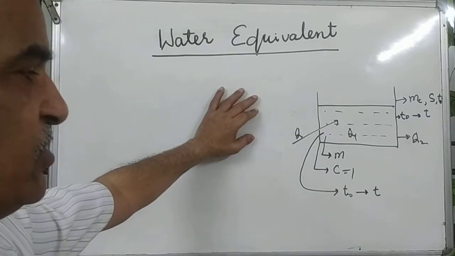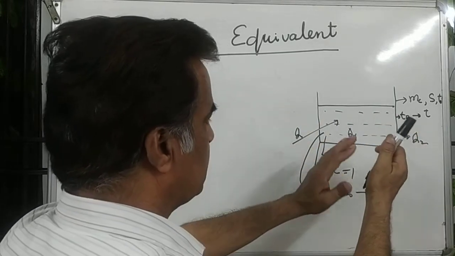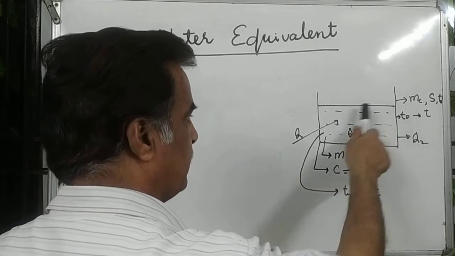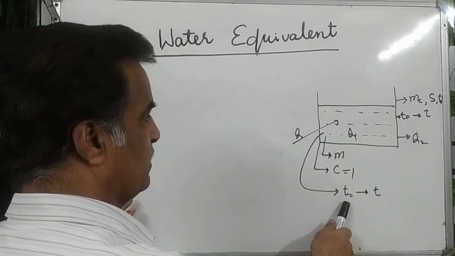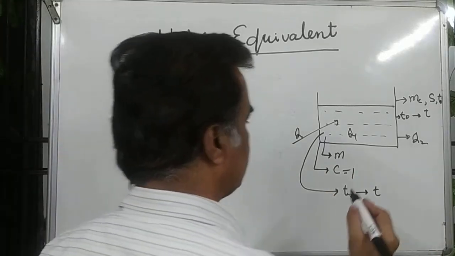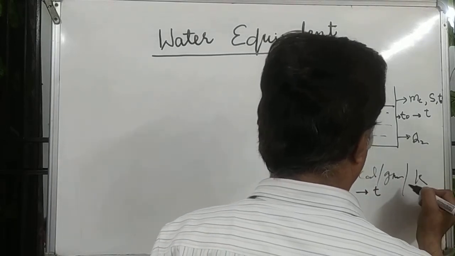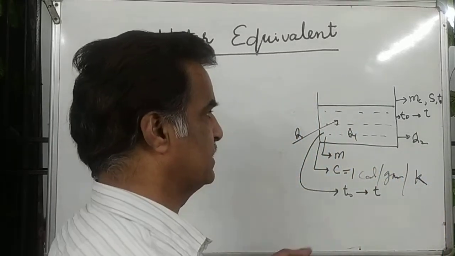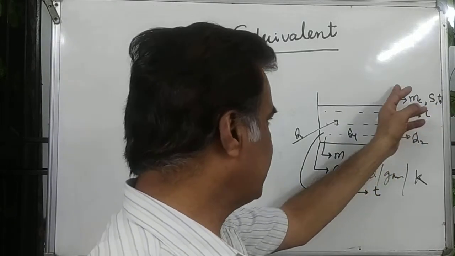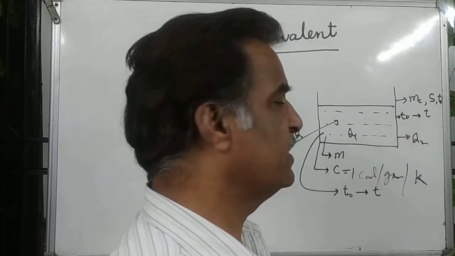So in this case, practically suppose this is a container. In this container there is m mass of water. Temperature of the container and water initially is T0. Specific heat of water is 1 calorie per gram per degree Celsius, 1 calorie per gram per Kelvin, or you can say degree Celsius, same. And mass of the container is mc, and the specific heat of the container is S, and initial temperature of the container and water will be the same, that is T0.